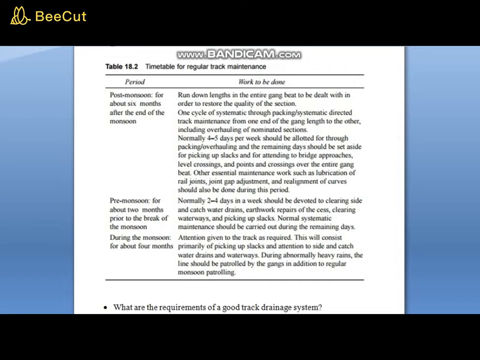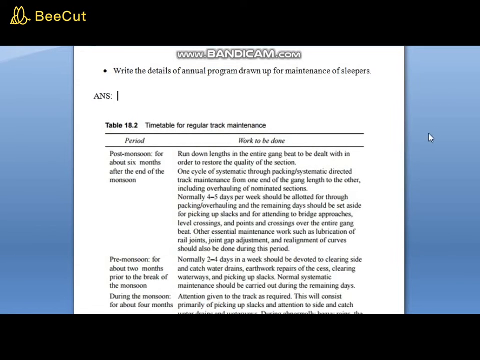Normally 2 to 4 days in a week should be devoted to cleaning side and catch water drains, earthwork repairs and cess, clearing waterways and picking up the slacks. Normally systematic maintenance should be carried out during the remaining days. Attention is given to the track as required. This will consist primarily of picking up slacks and attention to the side and catch water drains and waterways. During abnormal heavy rains the line should be patrolled by the gangs in addition to regular monsoon patrolling. This was the annual program done for the maintenance of sleepers or maintenance of the track.